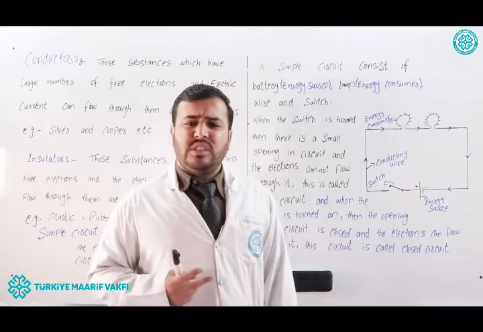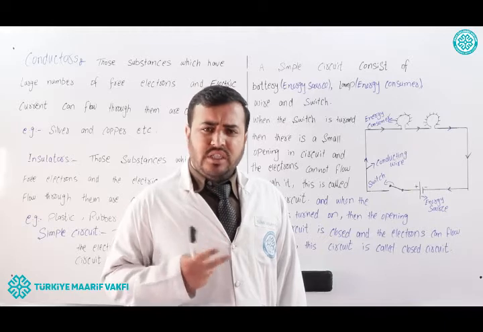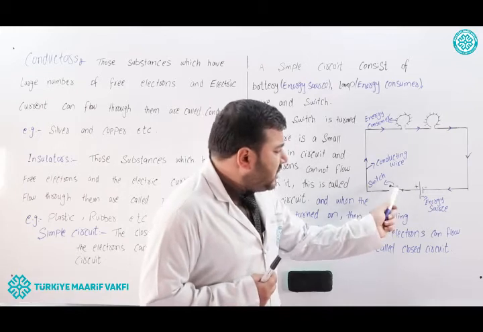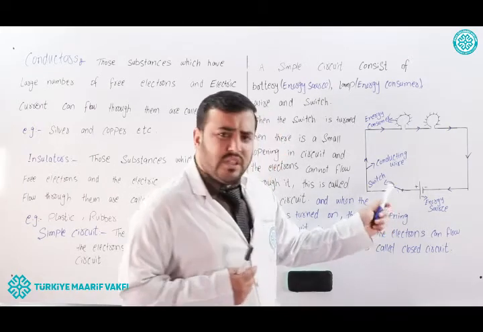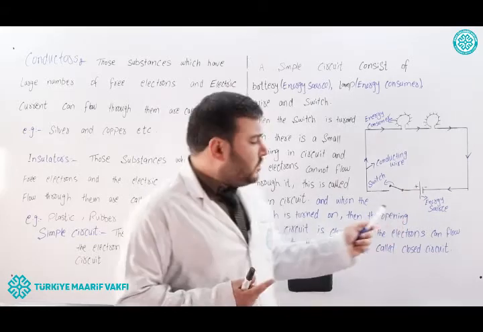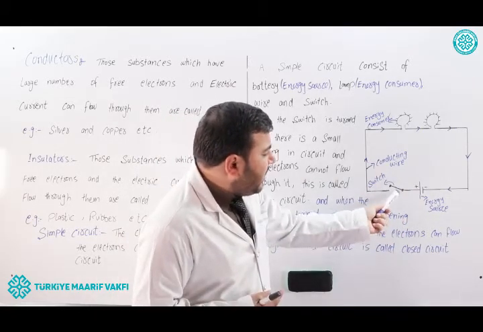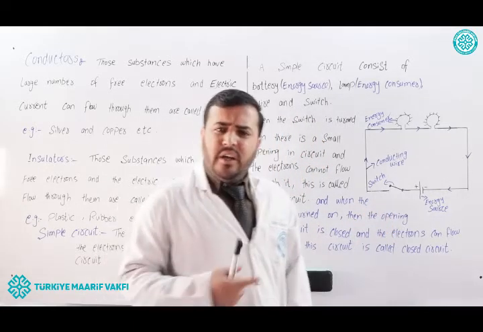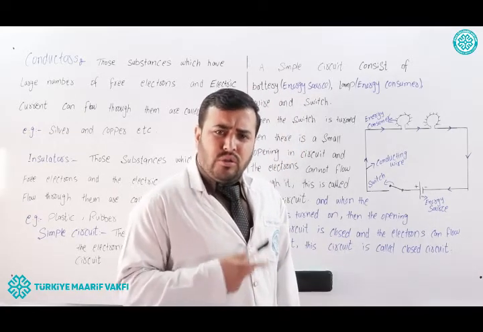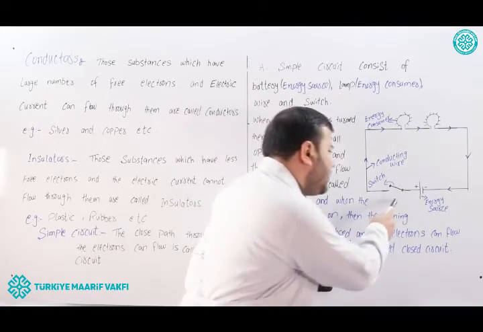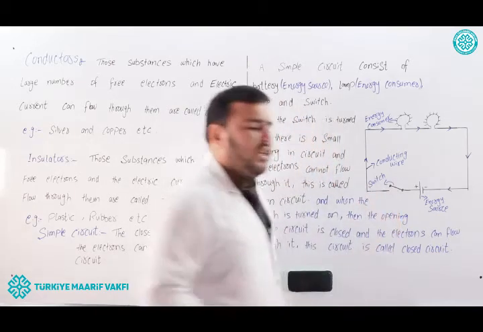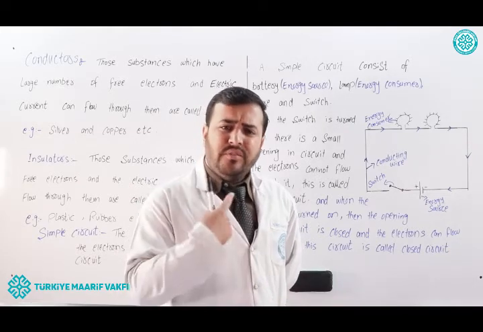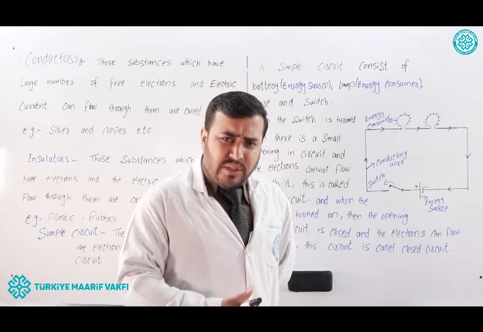Now we have two situations in an electric circuit. The first one: here you can see that when the switch is turned off, there is a small opening in the circuit and the electrons cannot flow through the circuit. So this circuit is called an open circuit, in which the switch is turned off and the electrons cannot flow.